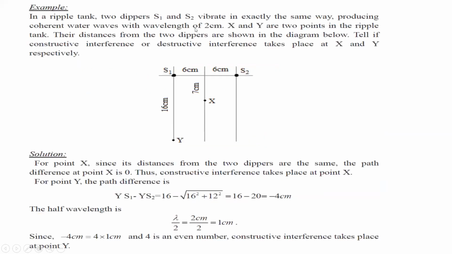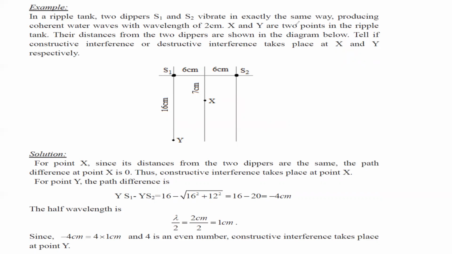So in this question, as you can see, there's a ripple tank which has two dippers. These are the sources S1 and S2, and they vibrate exactly in the same way. They produce coherent water waves of wavelength 2 centimeter. So the wavelength of the water wave is 2 centimeter. X and Y are two points. As you can see, there is point X and there is point Y. These are the two points in the ripple tank. The distances from the two dippers are shown in the diagram. Tell if constructive or destructive interference takes place at X and at Y.